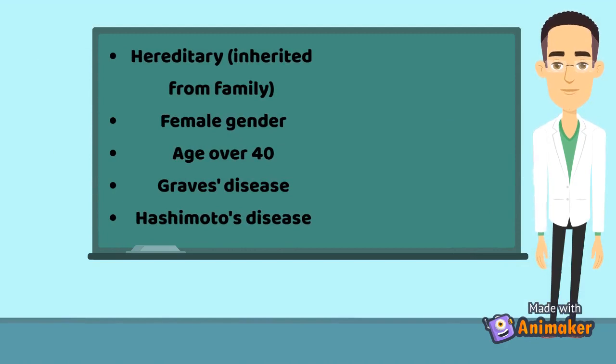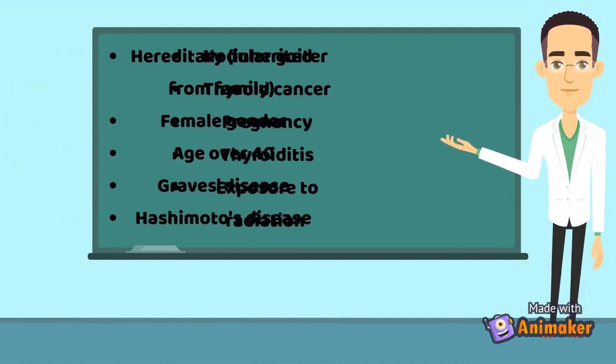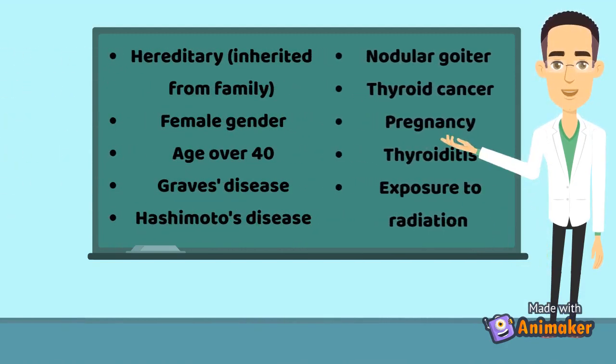There are some other factors that can cause goiter, which are hereditary, which is inherited from family, female gender, age over 40, Grave's disease which is an autoimmune disease, Hashimoto's disease also an autoimmune disease, nodular goiter, thyroid cancer, pregnancy, thyroiditis and exposure to radiation.